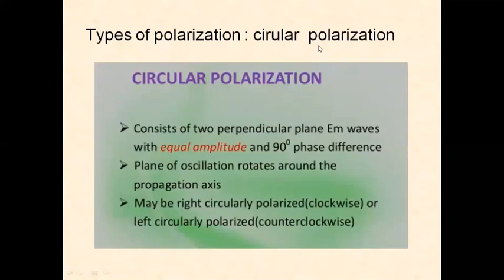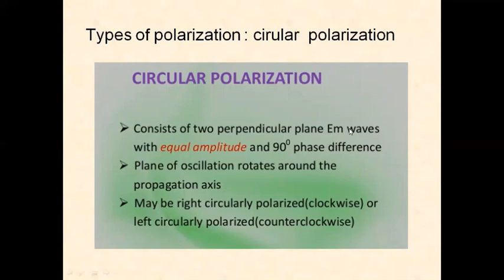And we have circular polarization. It consists of two perpendicular plane EM waves that are equal in amplitude, but with a 90 degree phase shift. The plane of oscillation rotates around the propagation axis.